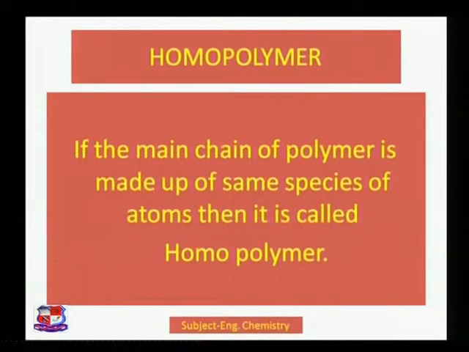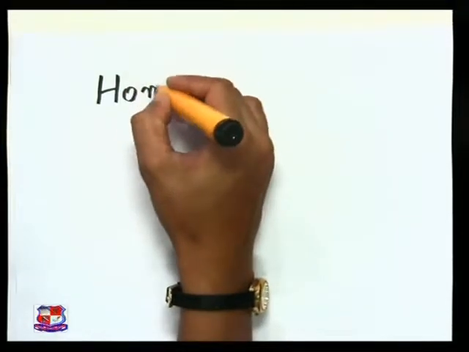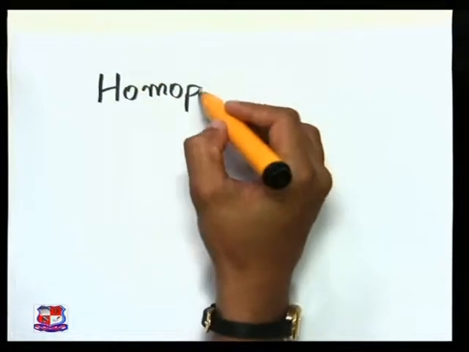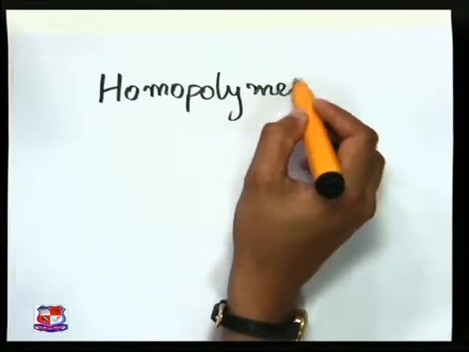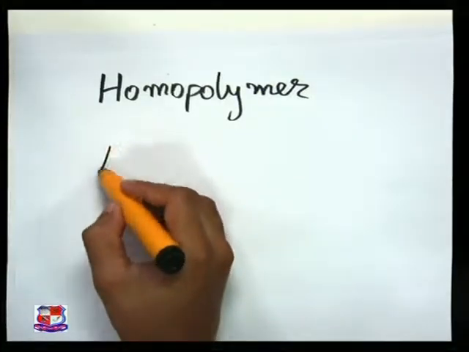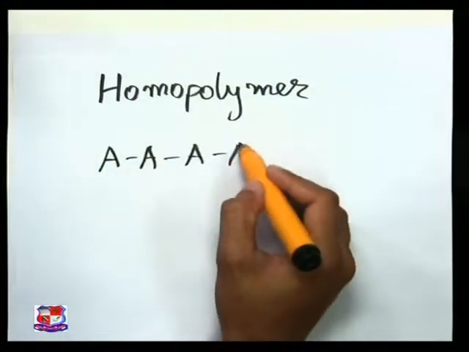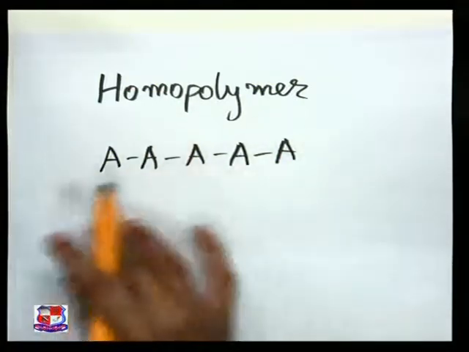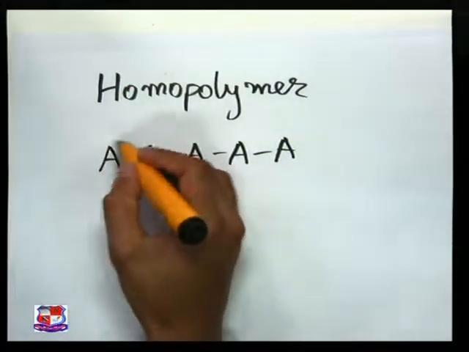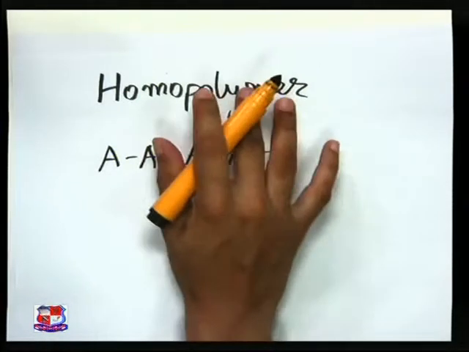This has to be kept in mind. Let us try to draw the structure of the homopolymer. Homopolymer means all the units are basically the same.